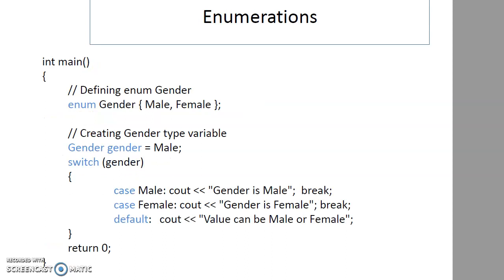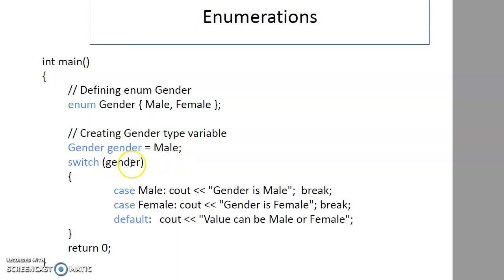Another example of enumeration. We are defining enum gender. Enum name gender, with opening curly brackets male, comma, female, closing curly brackets and semicolon. Then creating a gender type variable: gender, the name of the enumeration, variable equal to male.